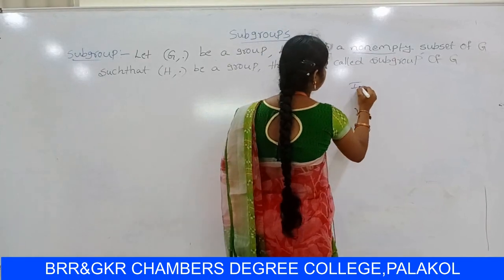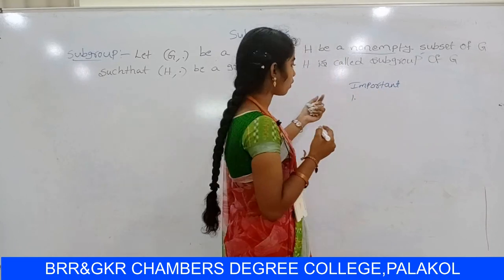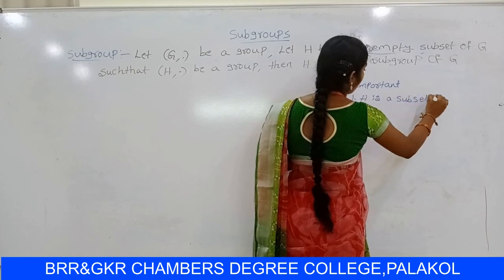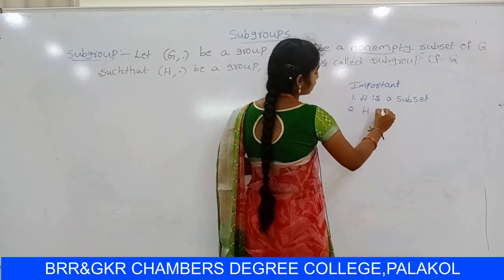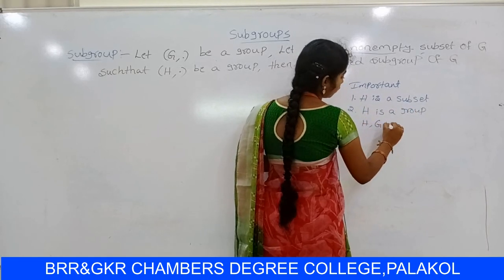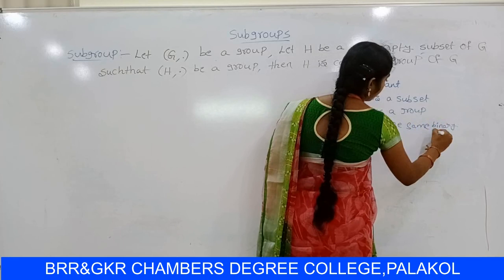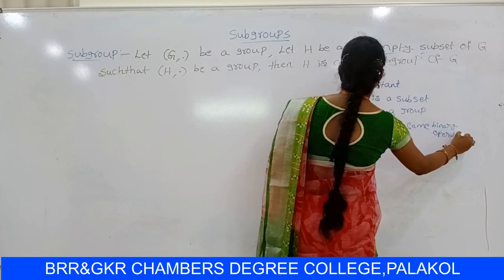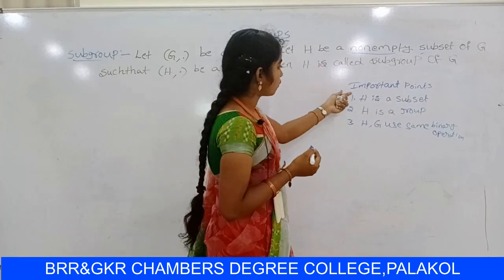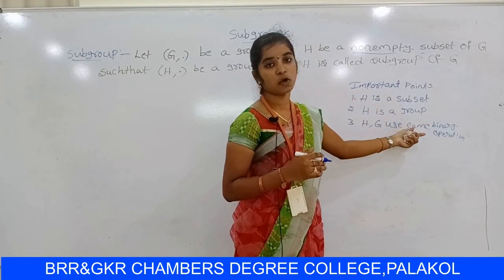Subgroup important points. First, H is a subset of Z. Second, H is a group. And third, H and Z use the same binary operation. So the important points: H is a subset, H is a group, and H and Z use the same binary operation.